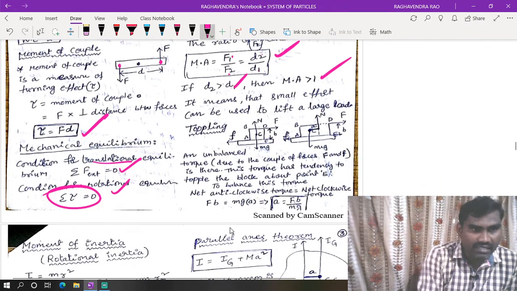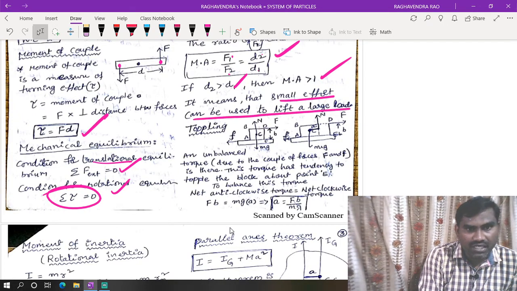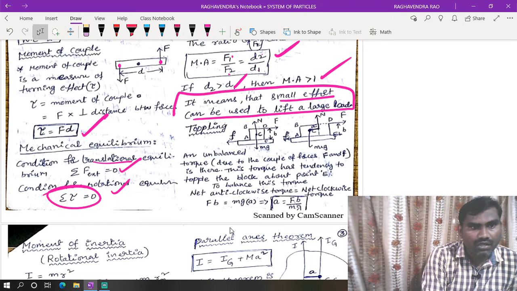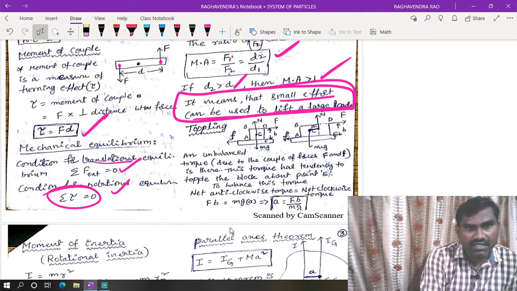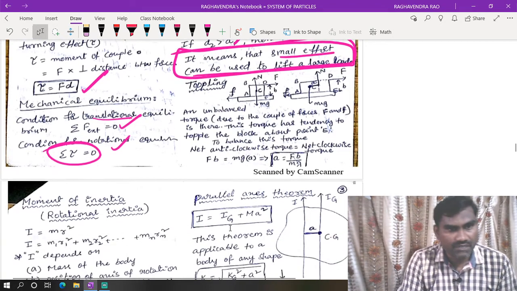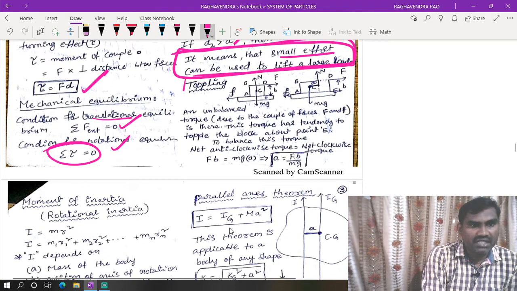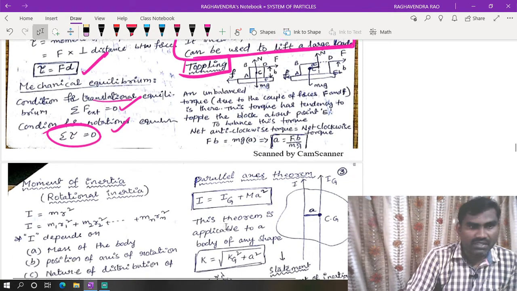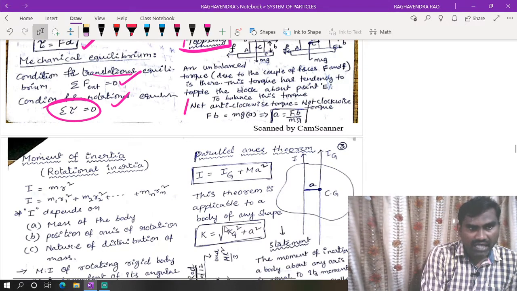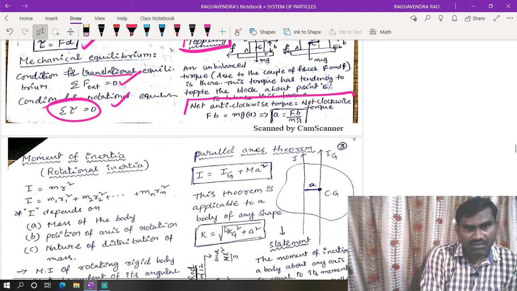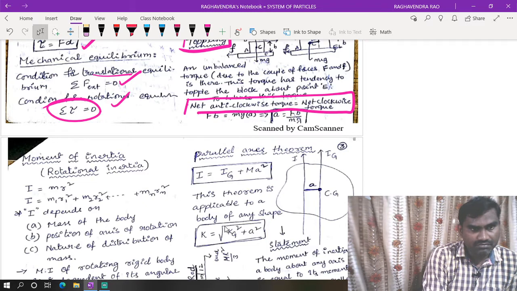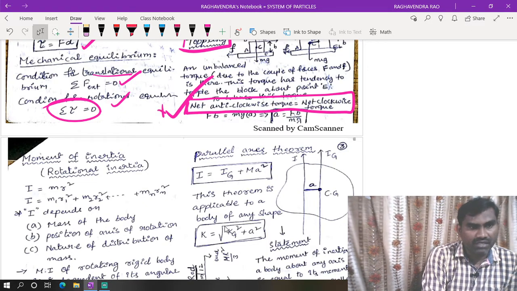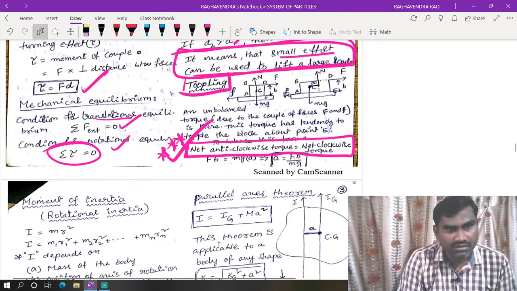So what is mechanical advantage? A small effort can be used to lift a larger load. This is called mechanical advantage. In the NTA paper, they asked one question regarding toppling of a body. Toppling of a body is nothing but the net anti-clockwise torque being equal to the clockwise torque. This is the only point we have to remember while solving numericals related to toppling.